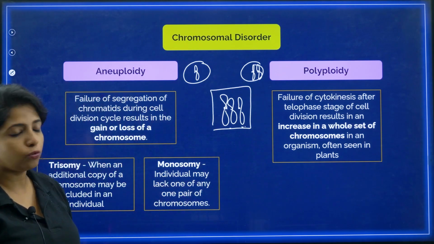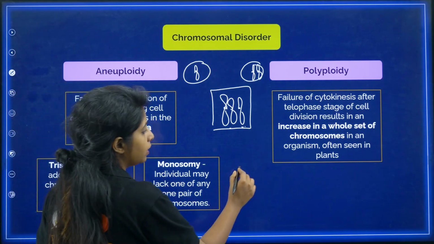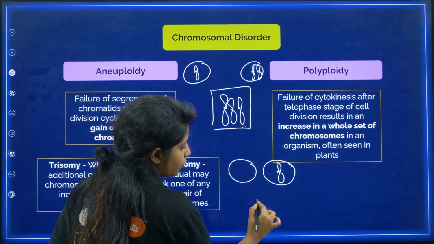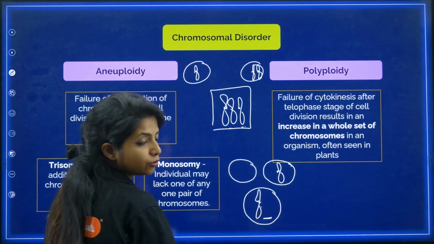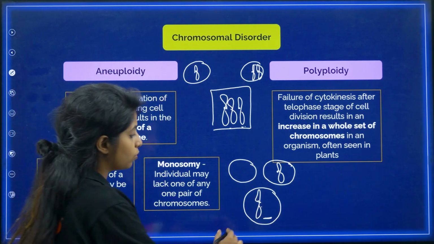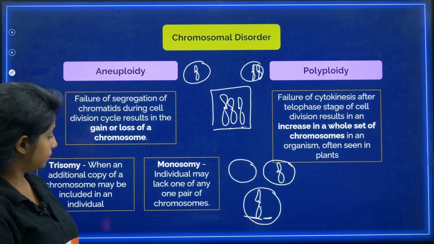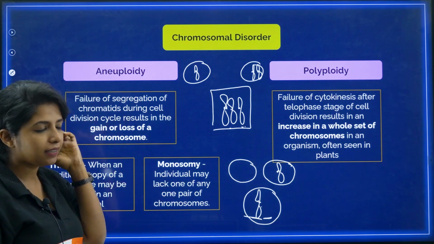Then there is something that is monosomy. So an individual may lack one chromosome of a pair. From here there is nothing that is coming, and from here you are getting one chromosome. So there is only one chromosome in the cell, no other chromosome. This is known as monosomy. There is only one chromosome for a trait. Okay? Cool? So trisomy and monosomy come under aneuploidy.